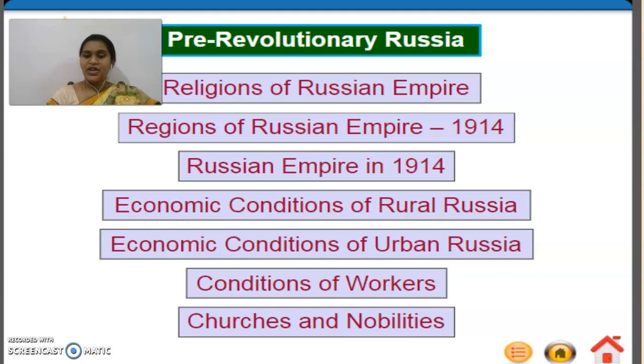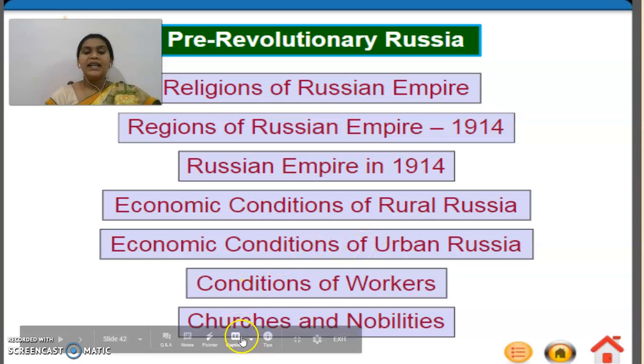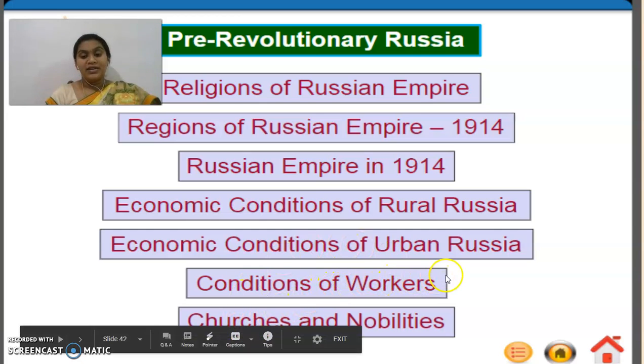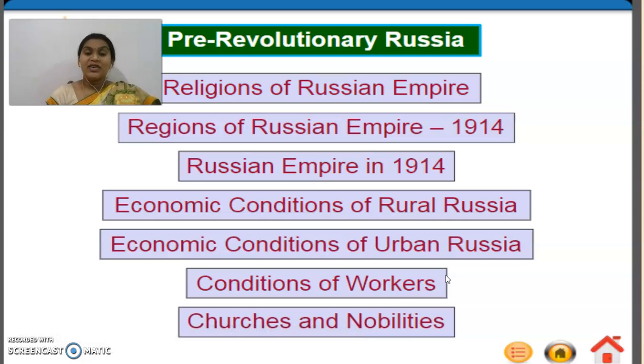And then the conditions of workers. How the workers were treated, because in the last class we saw that the working hours were more, the working conditions were not good, the salary was very less, and there was a huge unemployment problem.